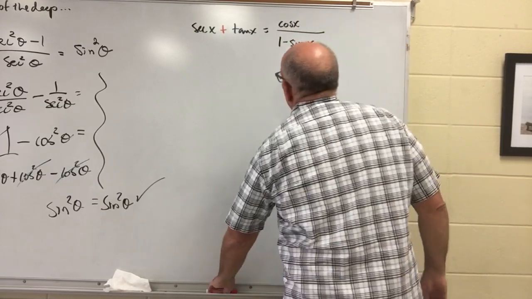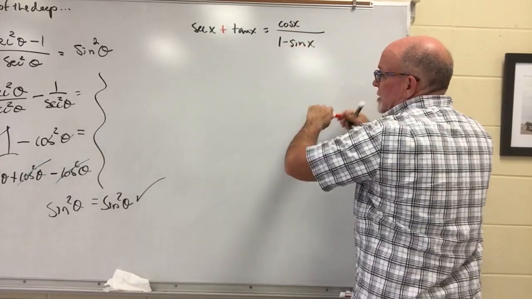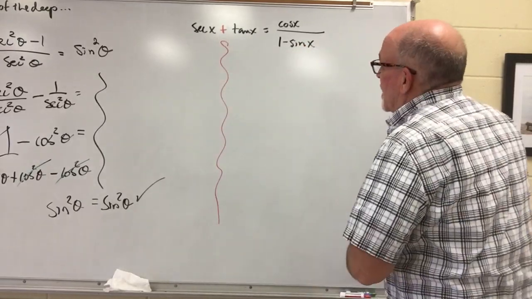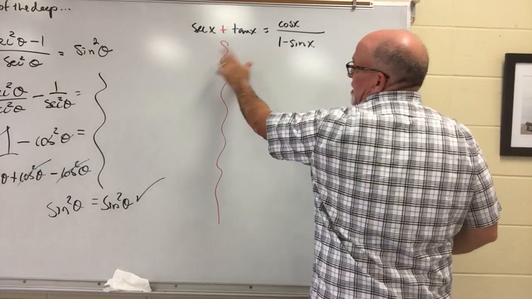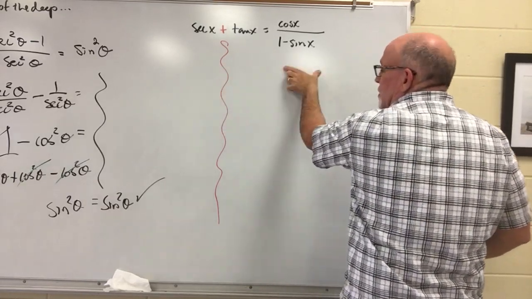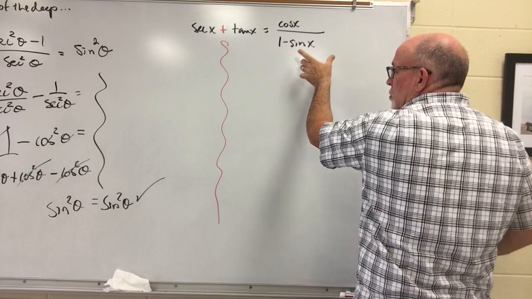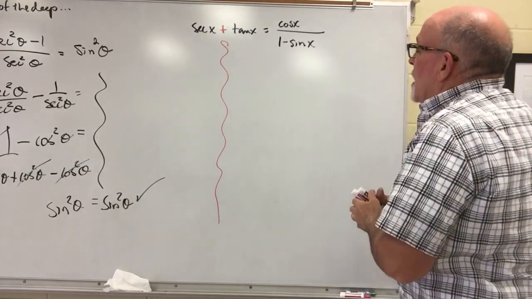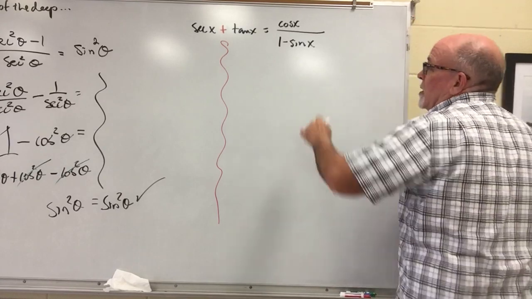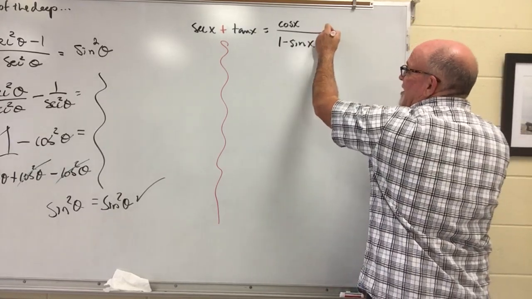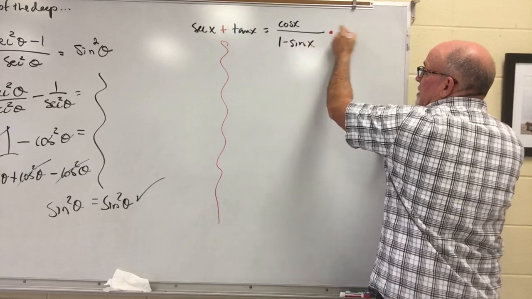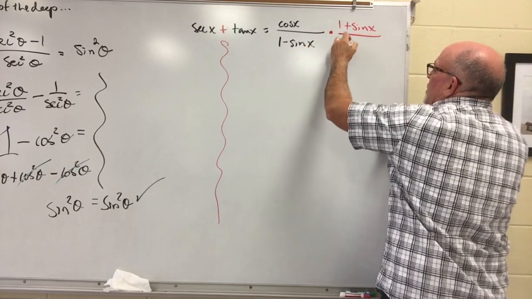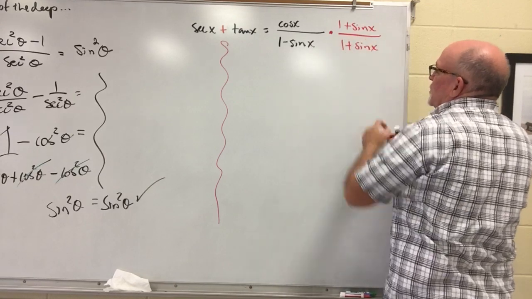So I'm going to choose to work on the right-hand side, and I want my answer to end up like this. And again, your author worked on this side, and he made his left side look like the right. I'm going to make the right side look like the left. All right. I'm going to multiply the numerator and denominator by the conjugate of the denominator. This is strictly algebraic. It is definitely allowable.